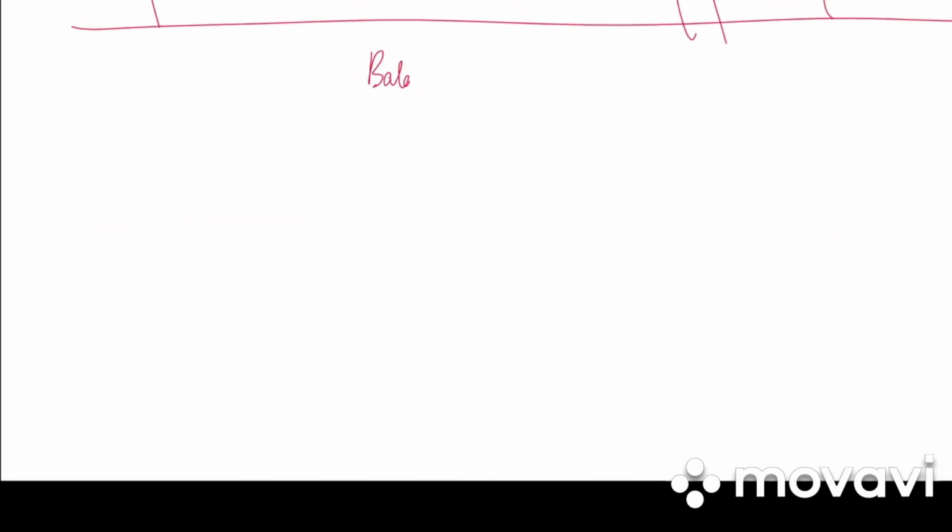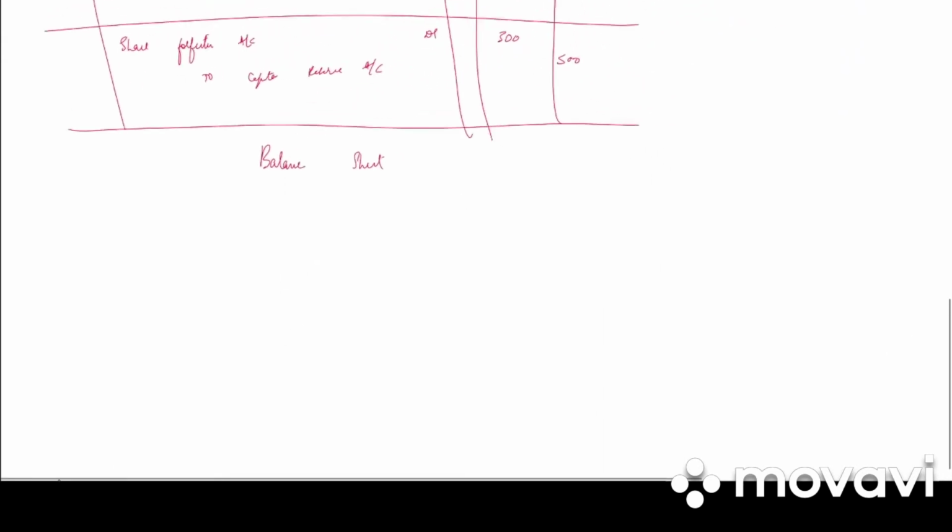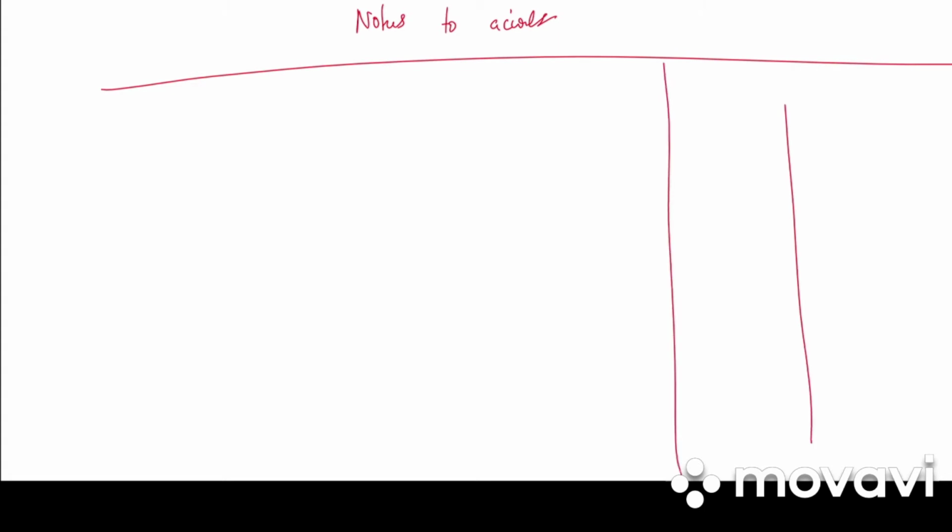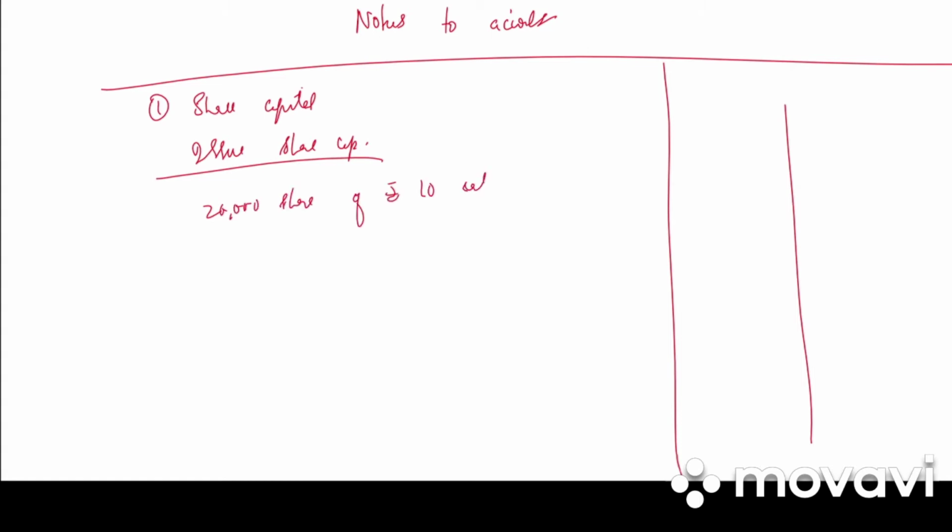Then we need to prepare balance sheet. And then we will be having notes to accounts. Notes to accounts. First one we have share capital. Under that issued share capital 20,000 shares of rupees 10 each, 2 lakh.